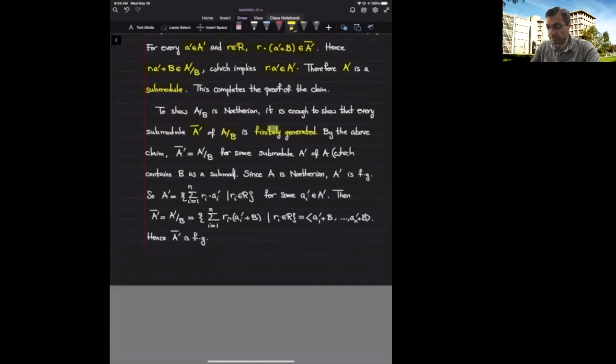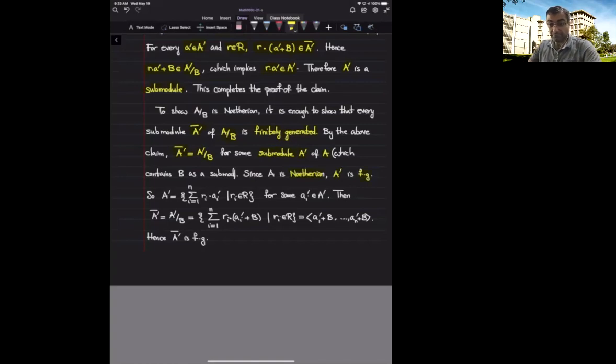But what do I know about submodules of A over B? We have just shown that A prime bar is of the form A prime over B, where A prime itself is a submodule of A. Now, I know A is Noetherian. That implies that A prime is finitely generated.